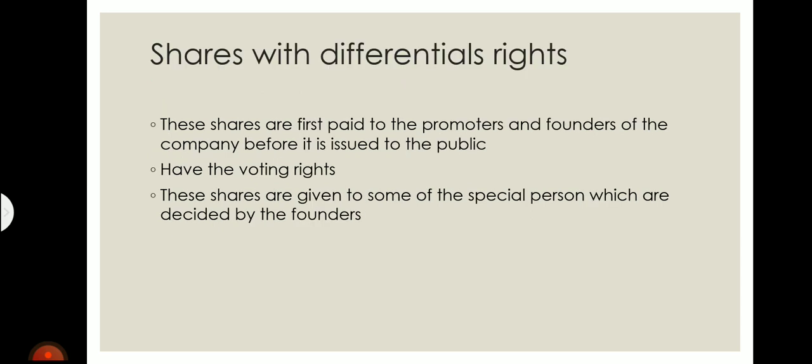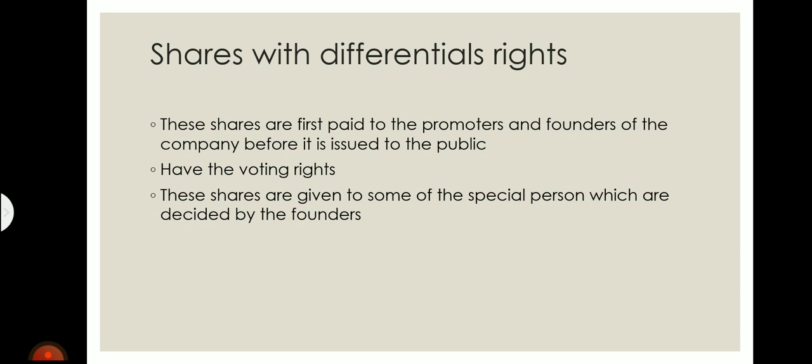The main points of shares with differential rights are that these shares are first offered to the promoters and founders of the company before they are issued to the public. When the company decides to issue its shares, first they will issue the shares to the promoters and founders of the company or the employees, that is, the people who are related to the company. And then, if more shares are available, they'll issue them to the public.